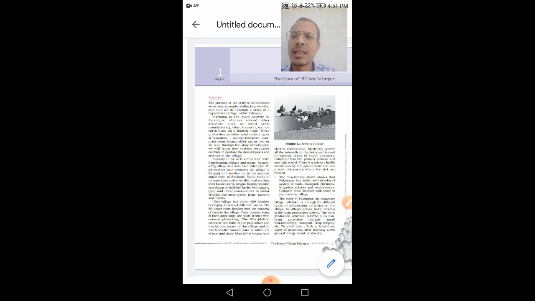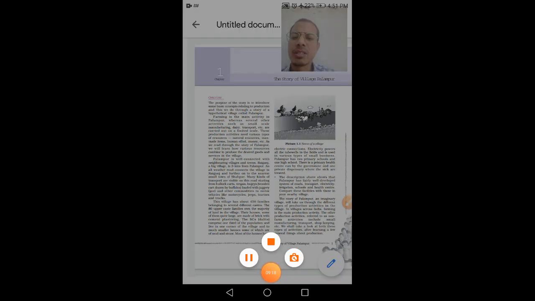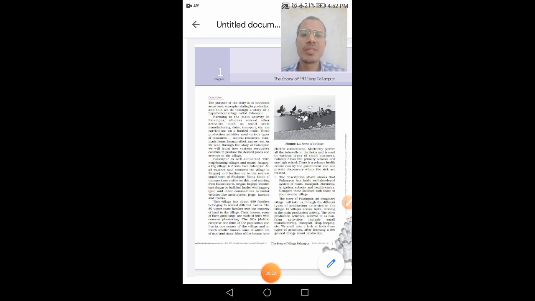Next, Palampur has two primary schools and one high school. There is a primary health center run by the government and one private dispensary where sick people are treated by doctors. So finally, from the above description of the village, we find that Palampur is a well developed area where various facilities are available, such as electricity, proper roads, and a proper system of irrigation.